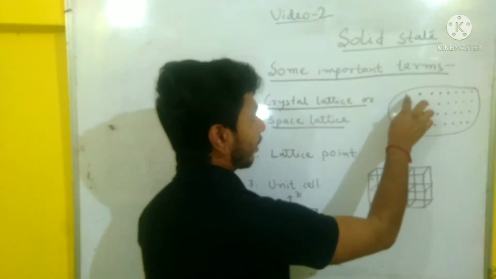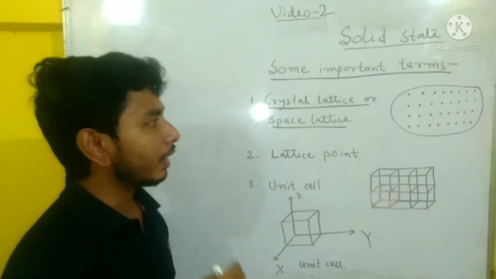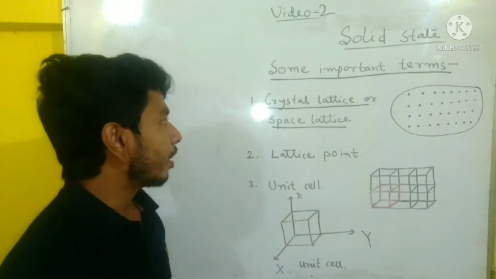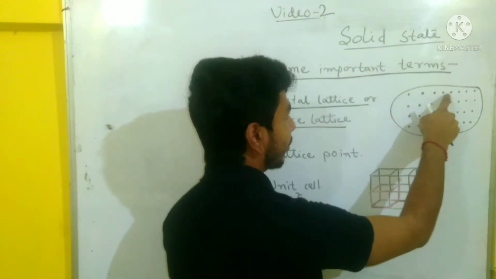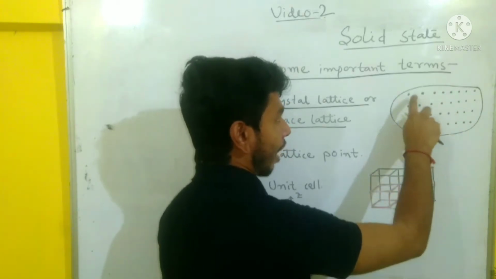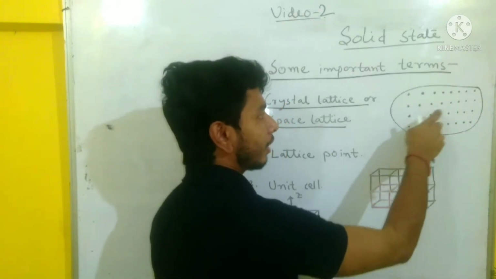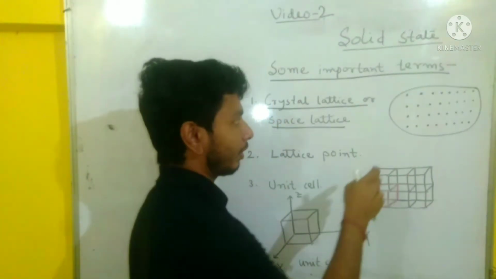Crystal lattice means that after we arrange the constituent particles in a regular manner, we get the complete crystal structure.